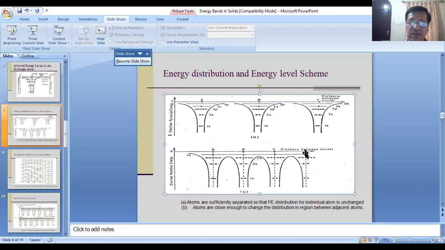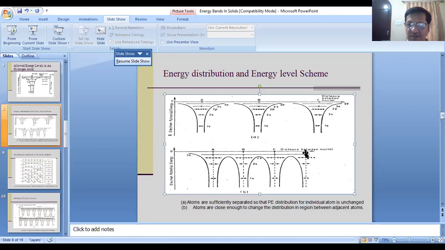Of course, the splitting of energy levels can be explained with the help of quantum mechanics, but without writing any mathematics or equations, we want to understand first of all how the splitting takes place.